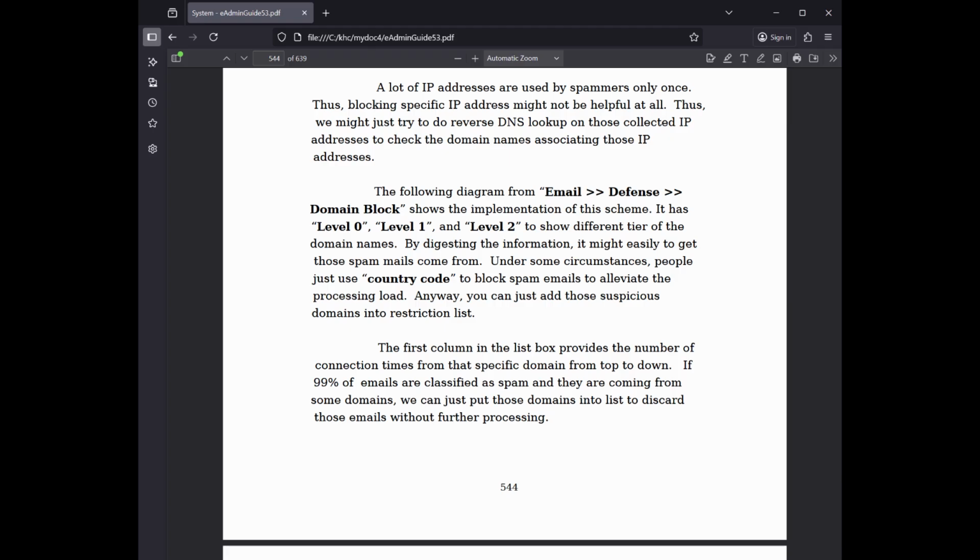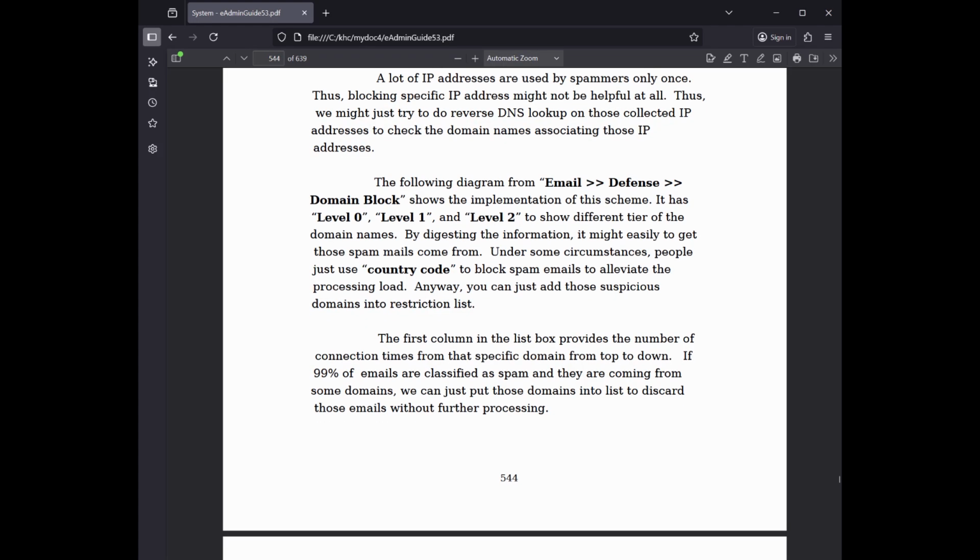Thus, we might just try to do reverse DNS lookup on those collected IP addresses to check the domain names associating those IP addresses. The following diagram from Email Defense Domain Block shows the implementation of this scheme. It has level 0, level 1, and level 2 to show different tiers of the domain names. By digesting the information, it might be easy to find where those spam mails come from. Under some circumstances, people just use country code to block spam emails to alleviate the processing load. Anyway, you can just add those suspicious domains into the restriction list.